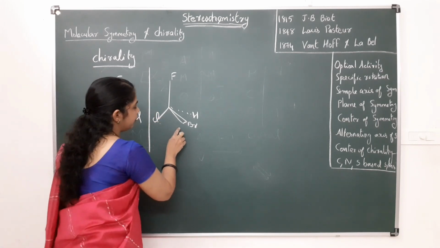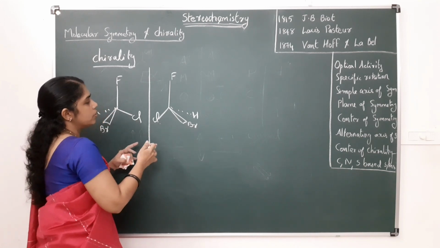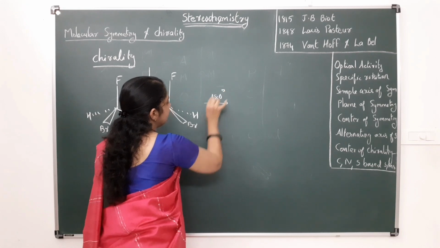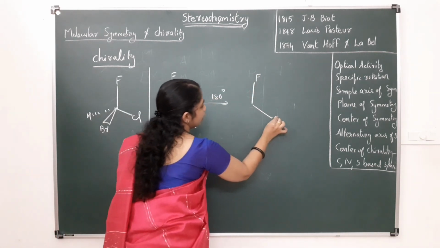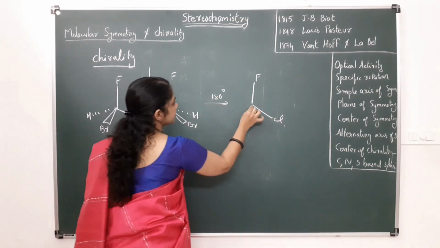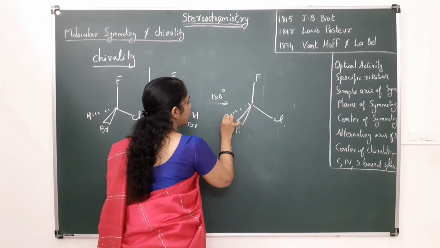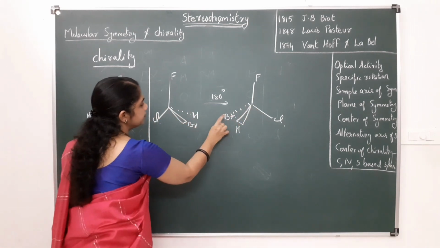If I try to make it superimpose by rotating it at a certain angle, for example 180 degrees, what happens? If I rotate it 180 degrees, fluorine comes here, chlorine comes here, hydrogen comes here, and bromine comes here. That is, this bromine and hydrogen become interchanged.